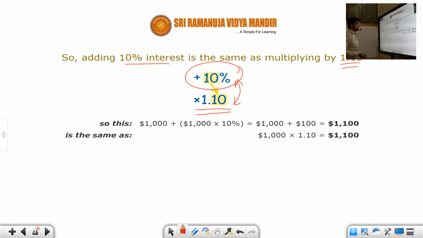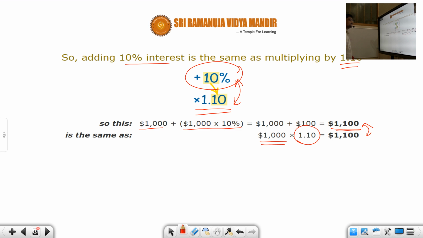So this one, see. $1000 plus the interest, 10% interest, is equivalent to this one. So it is the same as multiplying the principal amount by this factor 1.10. Still you would get the same answer. So both are equal. Okay, in case you still have any doubt, please refer to our previous slide. Get this point very clear. Adding the interest of 10% is equivalent to multiplying by 1.10.